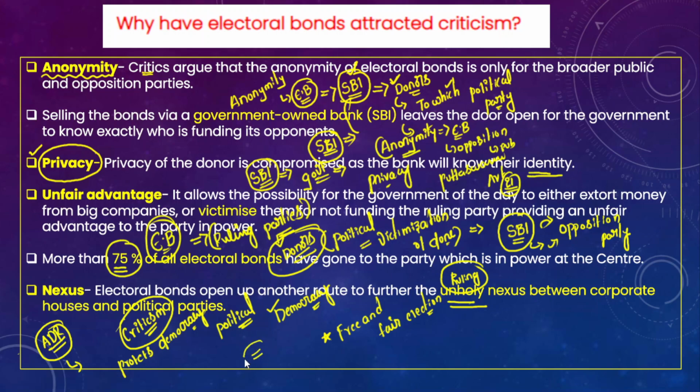What it says is that the electoral bond scheme introduced by the central government is unconstitutional in nature. Why? Because it is arbitrary and illegal, as it promotes anonymity and also benefits the ruling party in power.